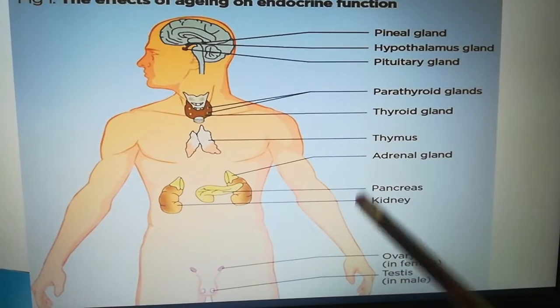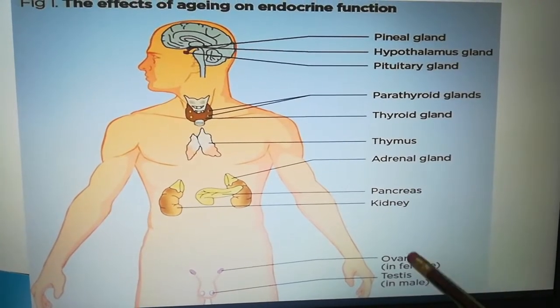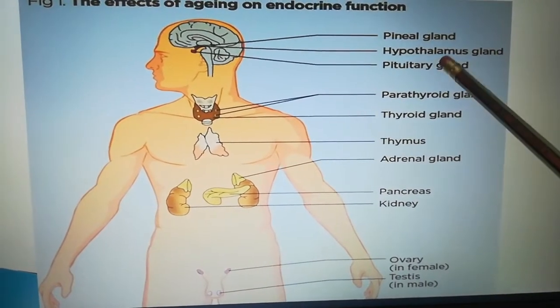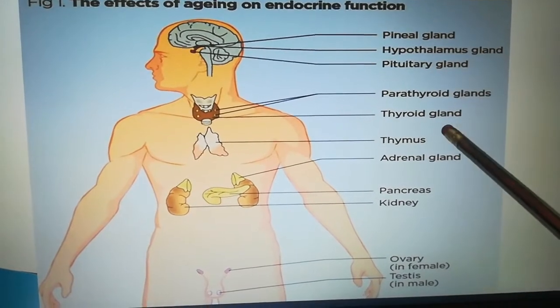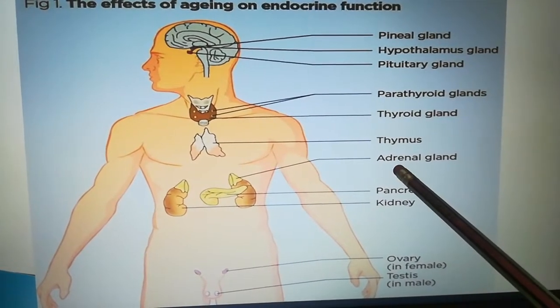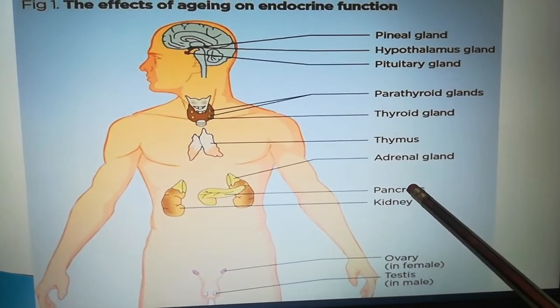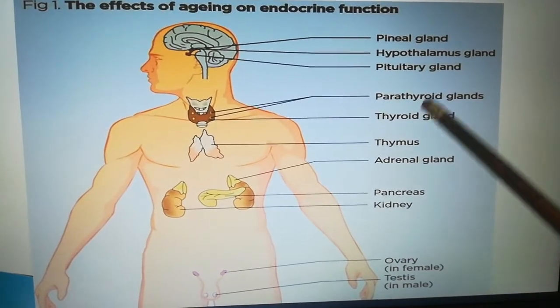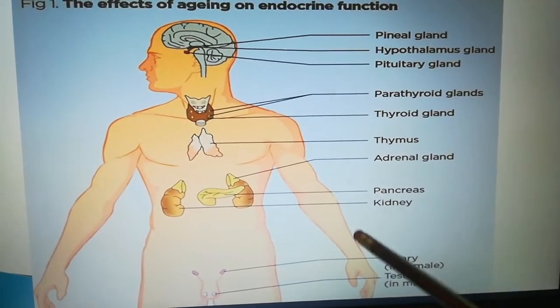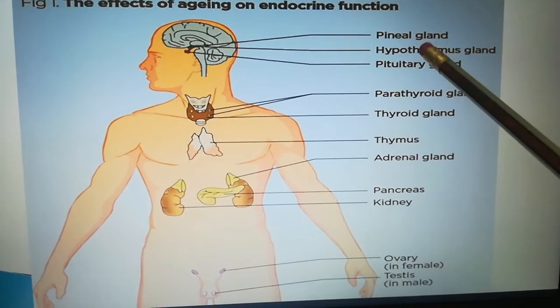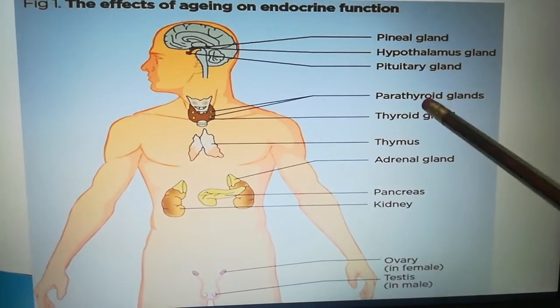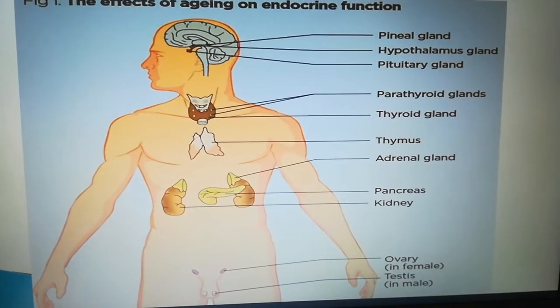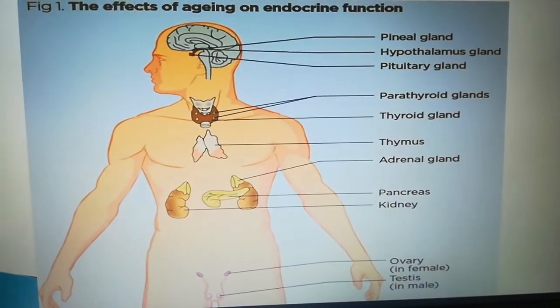In this chapter, we are going to study in detail about the pituitary gland, thyroid gland, adrenal gland, pancreas, and kidney. Let's see that in our upcoming slides.